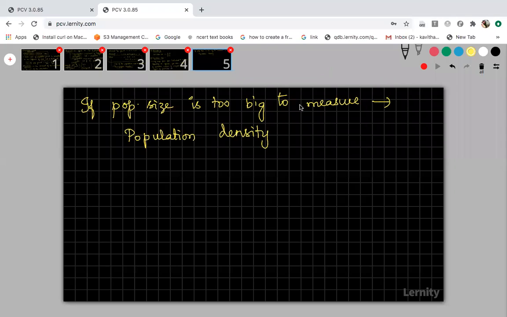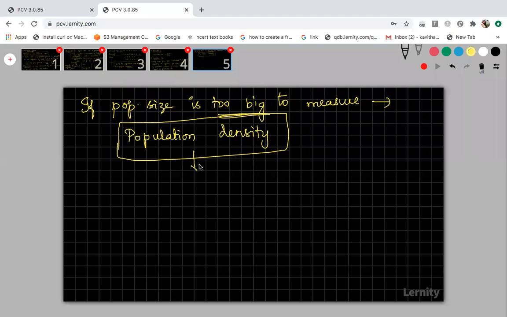Whenever you are measuring a population size, and you find it is too big to measure, then you can say that the population of that organism is called population density. Density means that in a small geographical area you will have a high number of individuals. For example, in a particular environment, as the predators are very less, the population size will be very high. In that case you can say population density.